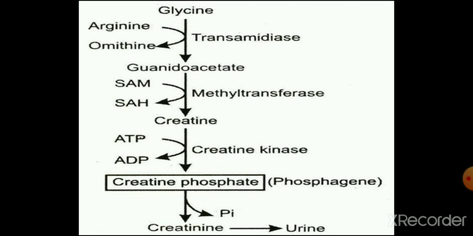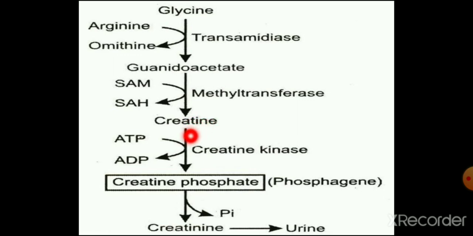So the whole pathway: glycine combines with arginine to form ornithine and guanidoacetate by the enzyme transamidinase. Then a methyl group is added to guanidoacetate from S-adenosylmethionine, the methyl group donor, by methyltransferase to form creatine.